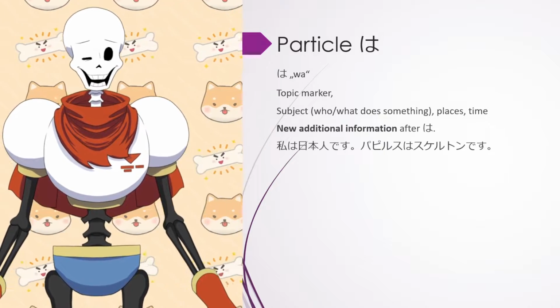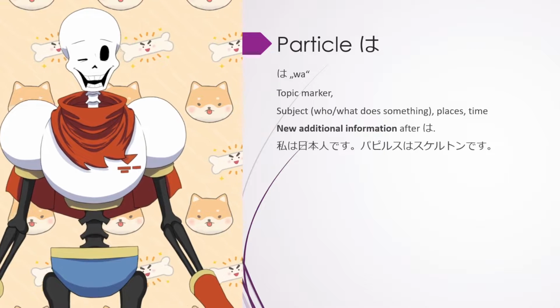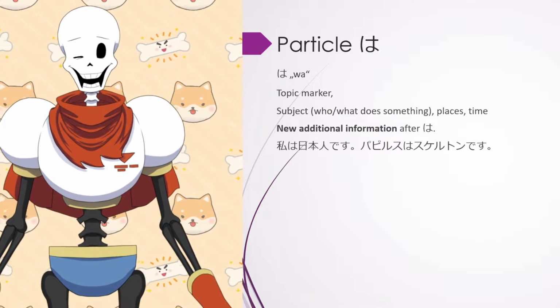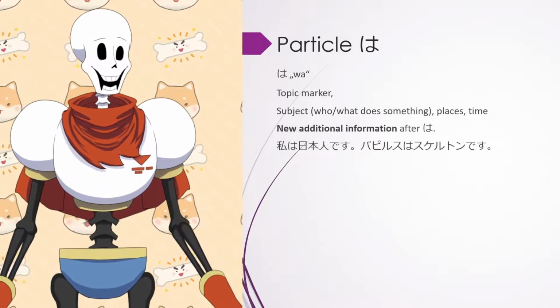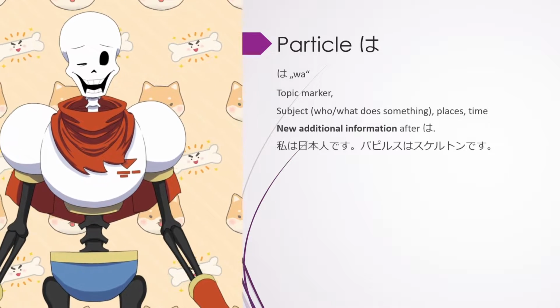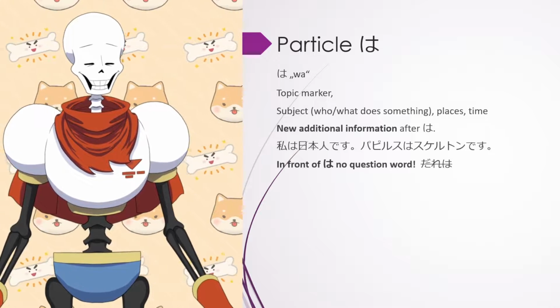Skeleton, skeleton. です, to be. So about papyrus, he is a skeleton. Papyrus is the topic. The new information is that he is a skeleton. はい。ということですね。人間。Let's take a look a little further.